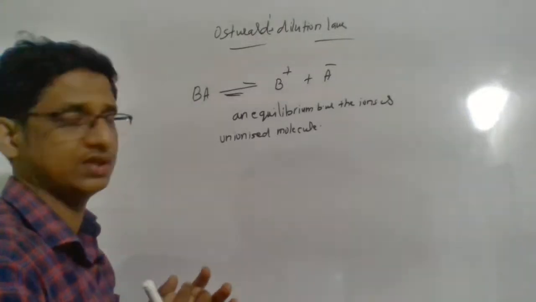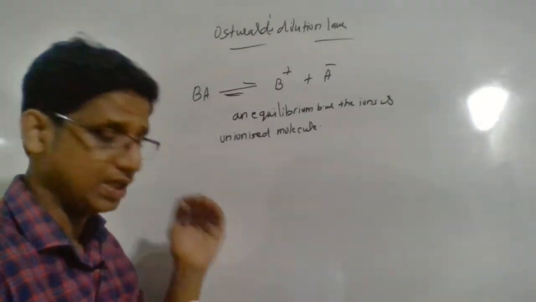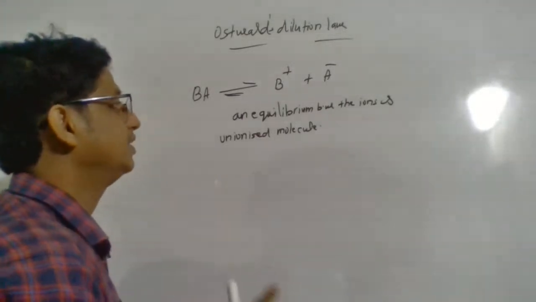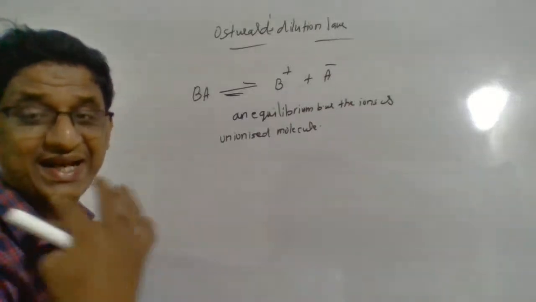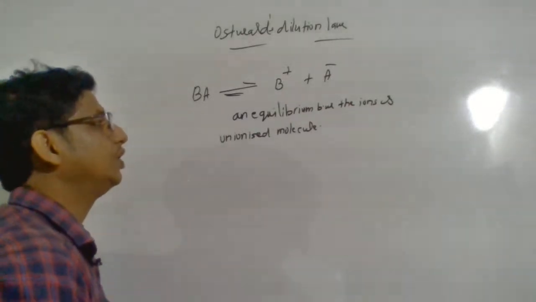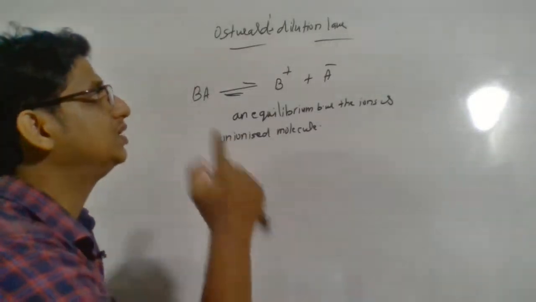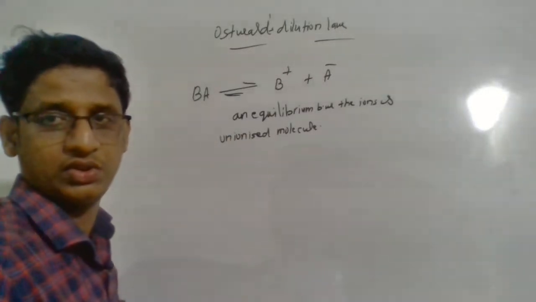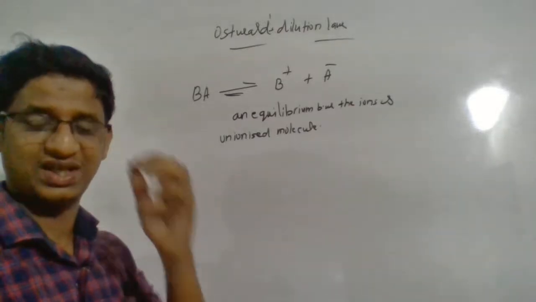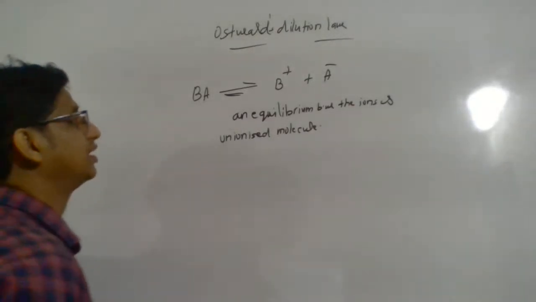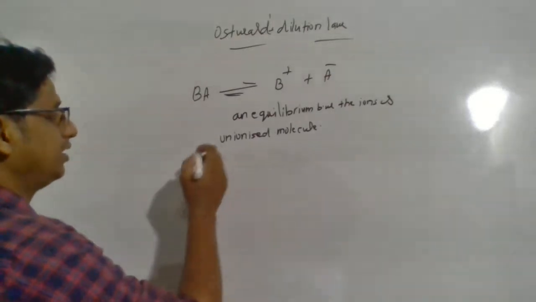It's not that nothing is happening; it's happening in both directions but at an equal rate. So we call it a dynamic equilibrium. Now, by applying Arrhenius theory as well as the Ostwald dilution law, you can find the degree of dissociation as well. Let us calculate how it can be found.